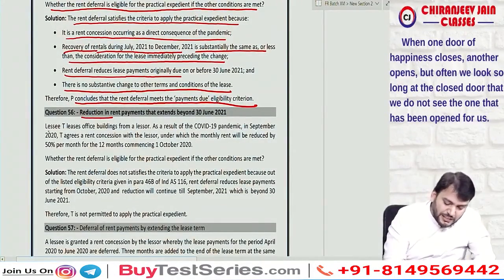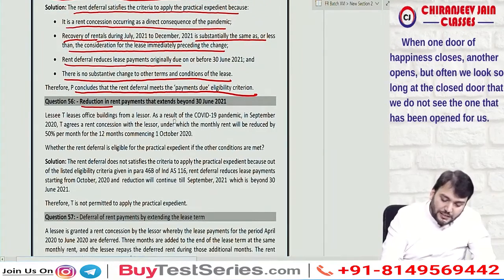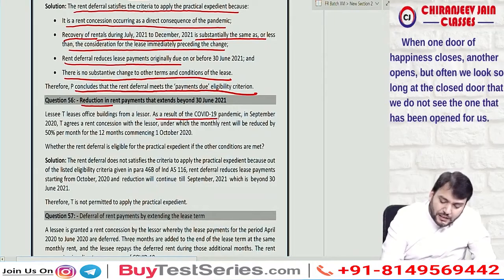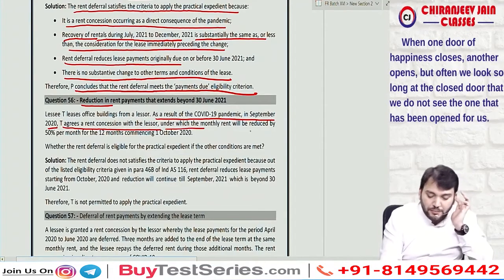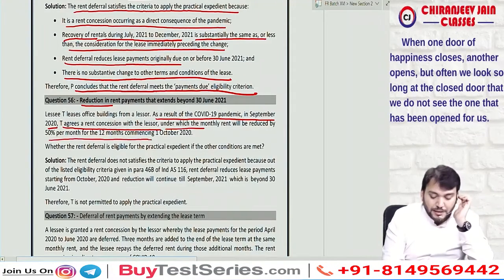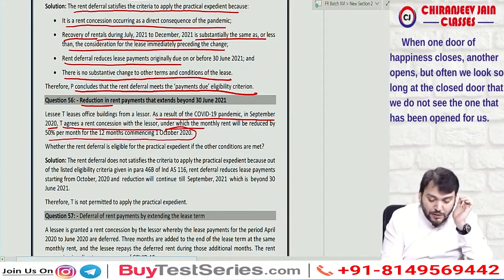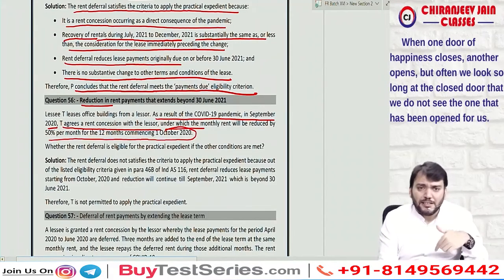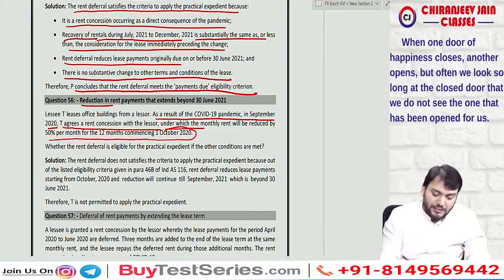Reduction in rent payment: lessee T leases an office building from a lessor. As a result of the COVID-19 pandemic in September 2020, T agreed a rent concession with the lessor, under which the monthly rent will be reduced by 50% per month for a 12-month period commencing 1st October 2020. So can I say in this case it will exceed beyond 30th June 2021? Correct. Now what they have given.